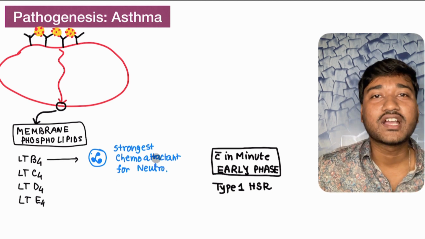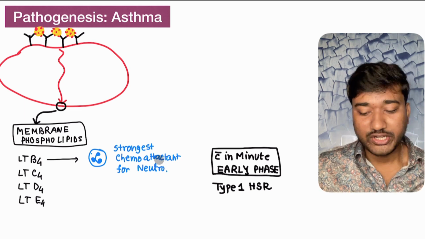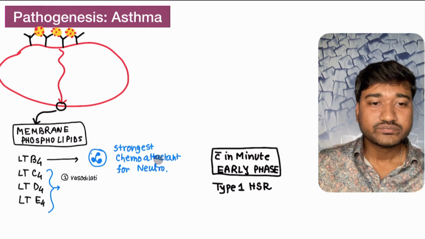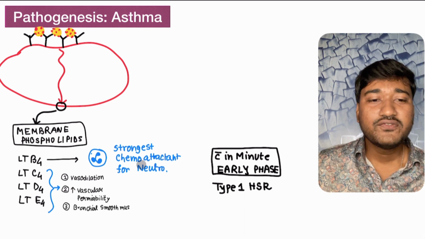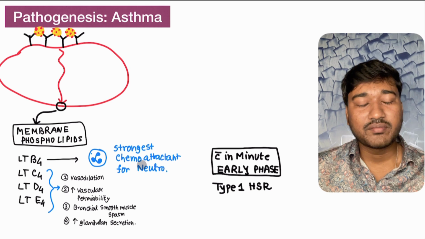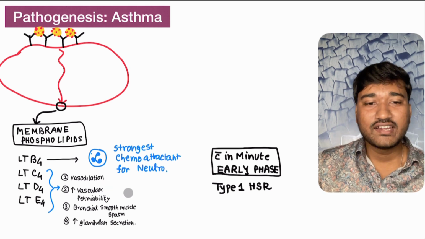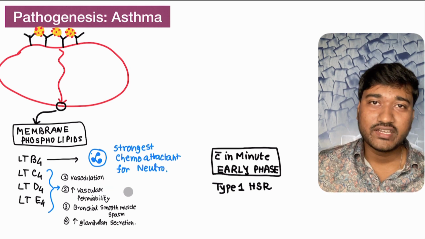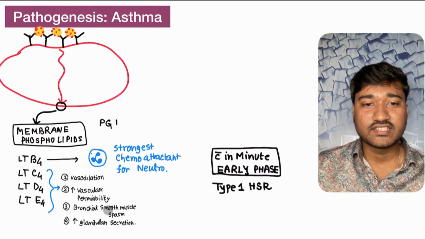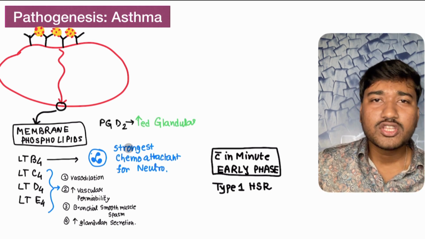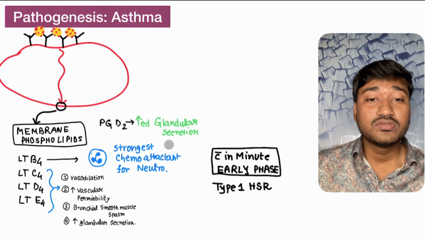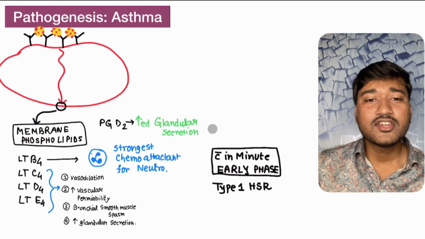So neutrophils will come to that place, and now neutrophils will play some game, and the baby will be in more trouble. Leukotrienes C4, D4, and E4 lead to the same things that are done by histamine, like vasodilatation, increased vascular permeability, bronchial smooth muscle spasm, as well as glandular secretion. There are some other molecules like PGD2. PGD2 means prostaglandin D2. It leads to increased glandular secretion.